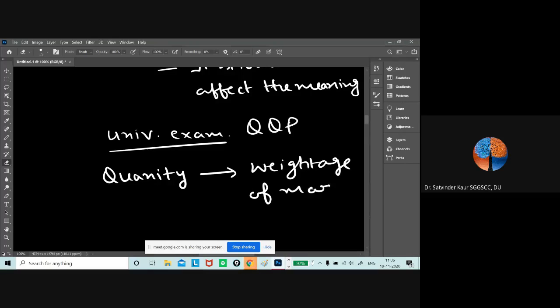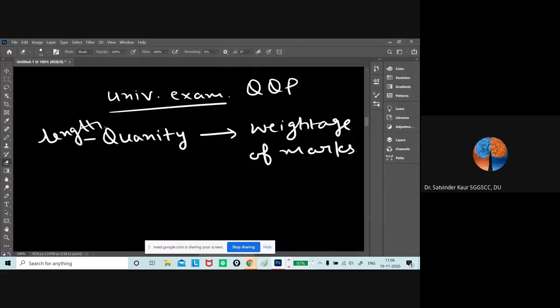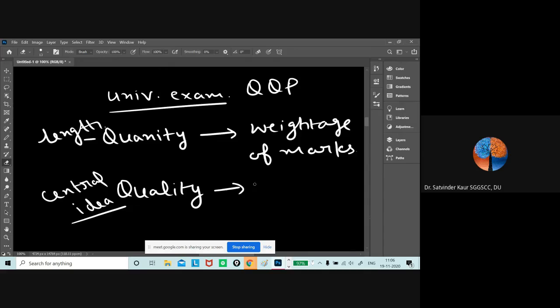So whatever weightage of marks is given, the length of the answer should be in proportion to that. For long answers, you need to practice before your exams. And when we talk about quality, quality is definitely of prime importance, the central idea. Whatever concept is being asked, that particular concept needs to be explained, no stories here and there are expected.